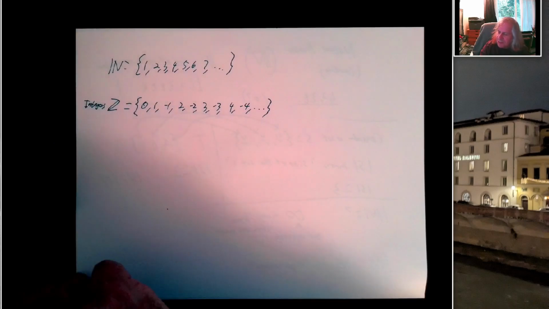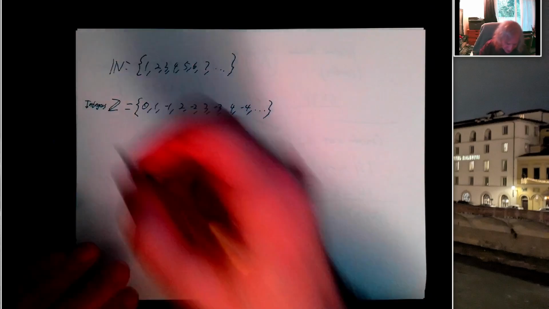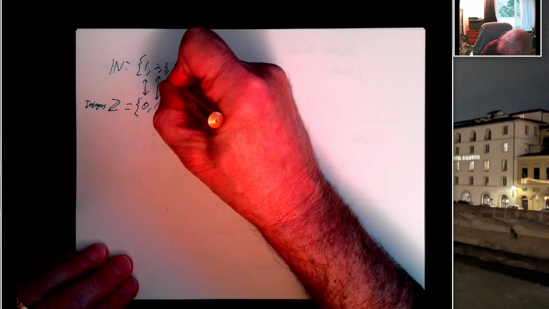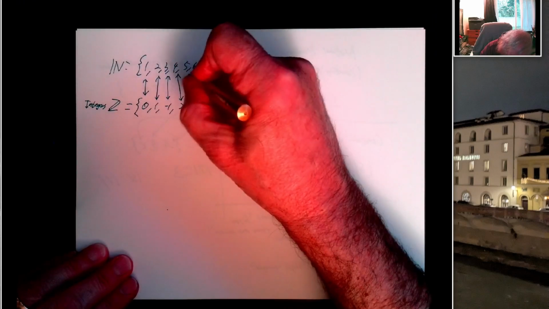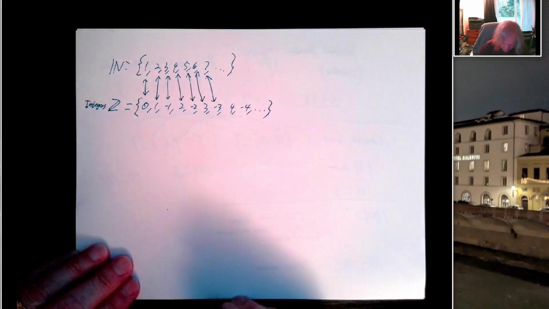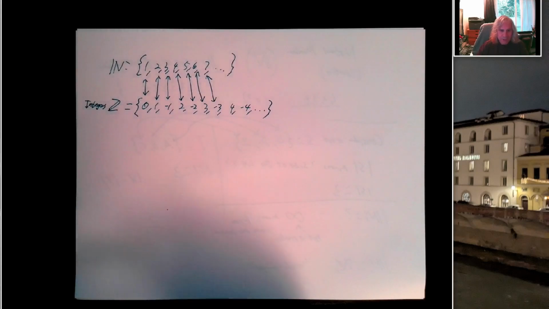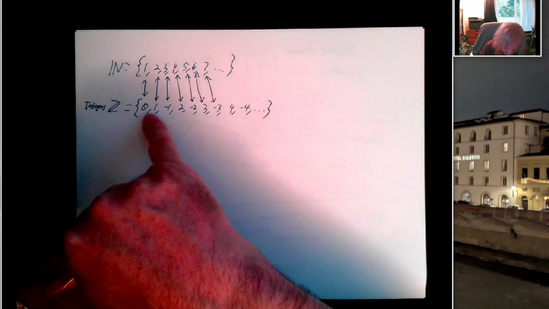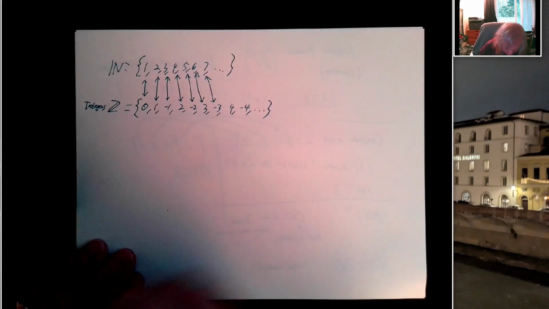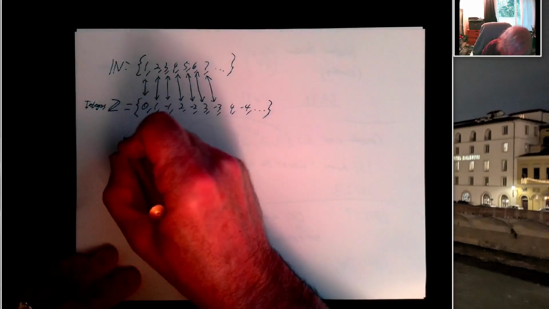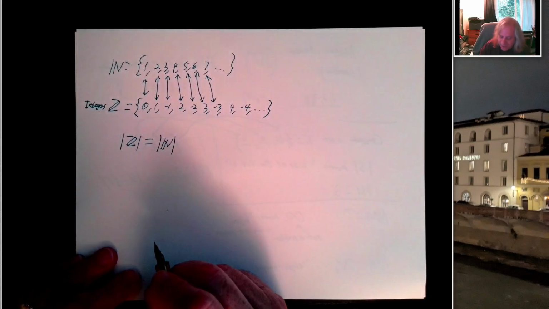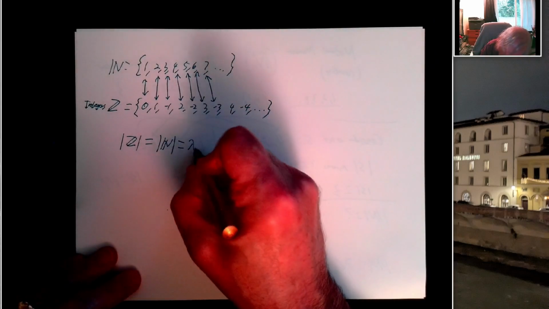And it turns out they have exactly the same size. And the reason they have the same size is because we can make this one-to-one correspondence between the natural numbers and the set of all integers. And we can do this correspondence in the way that each number here gives us a number down here, and each number down here gives us a number there. And since we have that one-to-one correspondence, we can say the size of the set of integers is the same as the size of the set of natural numbers, which we said we're calling aleph naught.